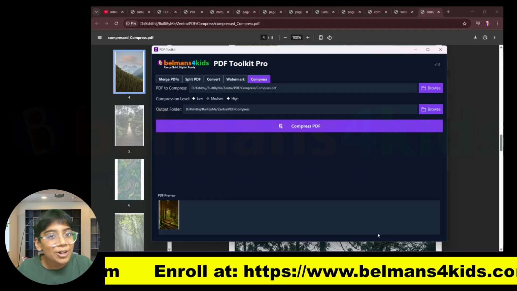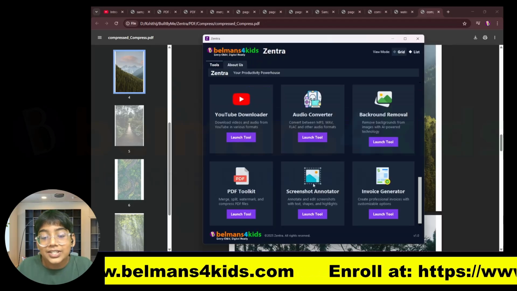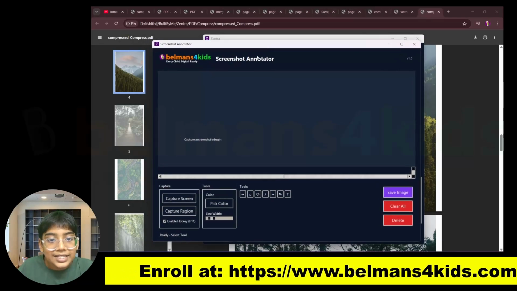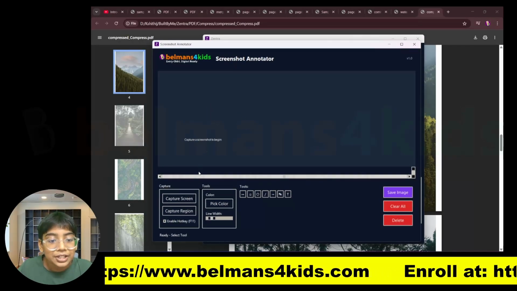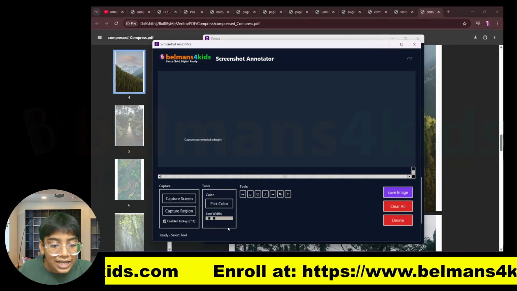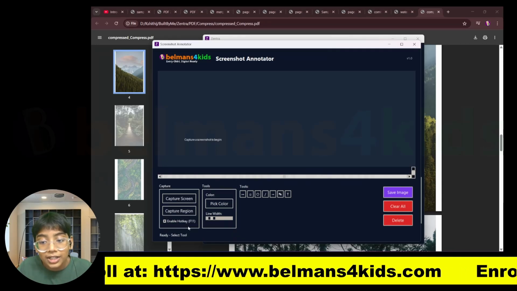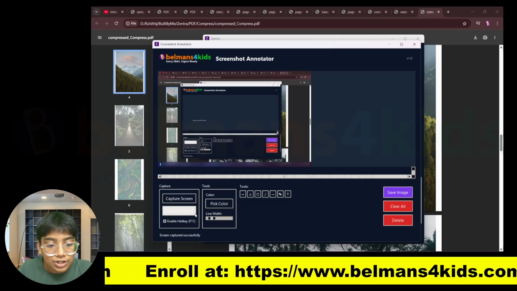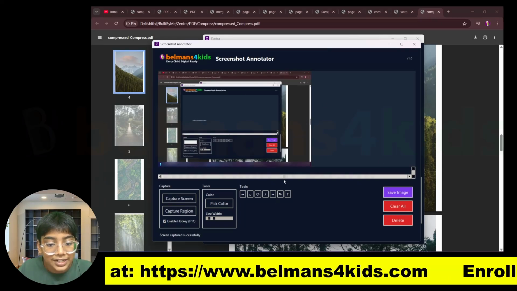Now let us move on to the next tool, which is the screenshot annotator. So let's open this, and you can see this is how it looks. With this screenshot annotator, you can either capture a screen or capture a region, or enable the hotkey to actually take a screenshot. First, let me just press on capture screen, and this is how it is.